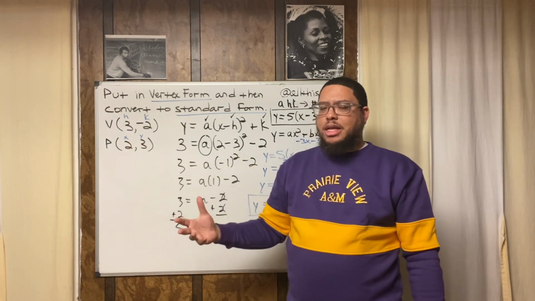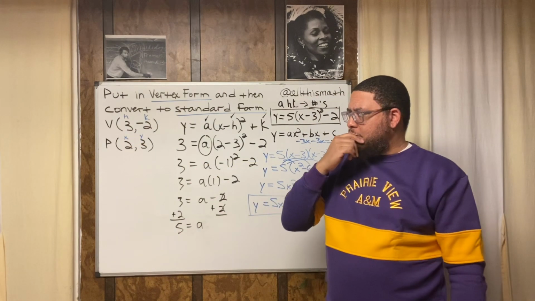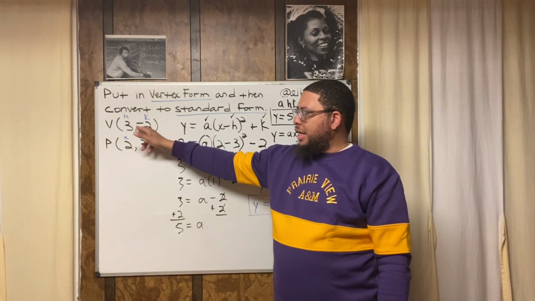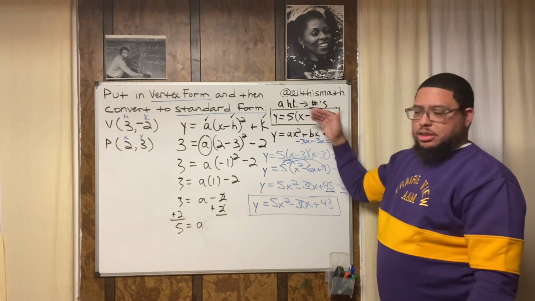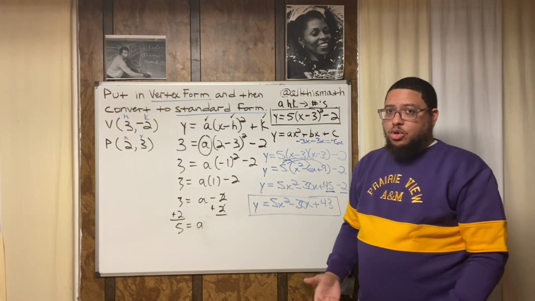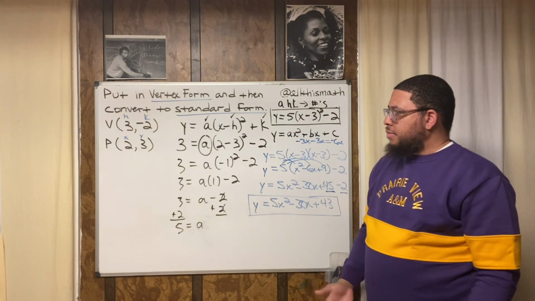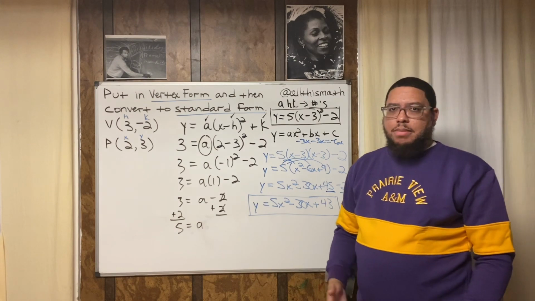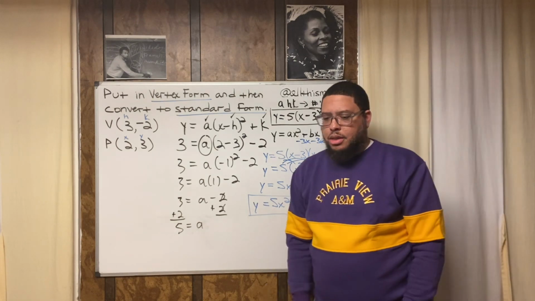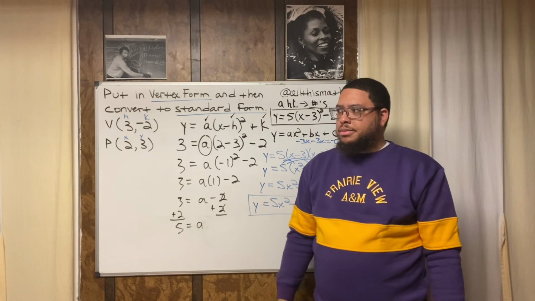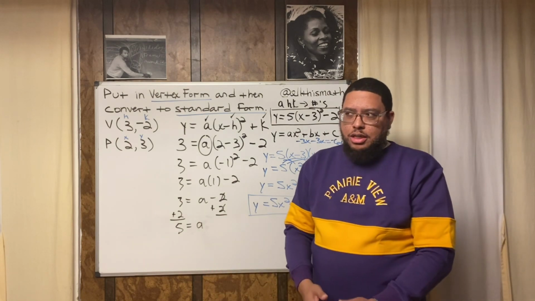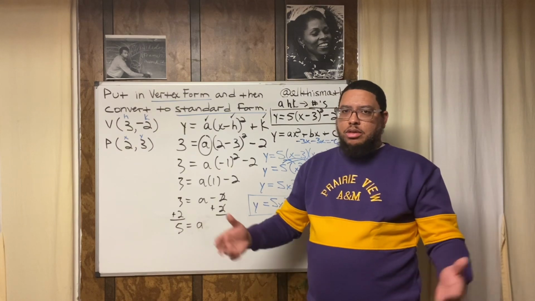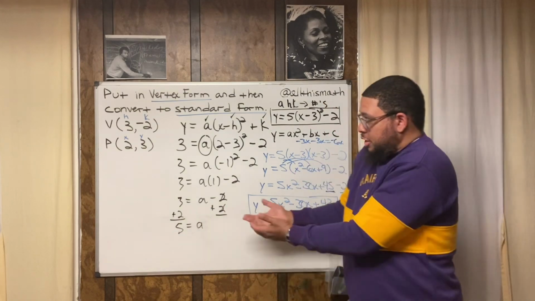So think about how amazing that is for a moment. Just ponder that for a minute. All you need is the vertex and some random point, and you can figure out the whole equation. That's actually kind of dope when you think about it, right? It's kind of like you could figure out somebody's name just from knowing their birthday and, I don't know, their favorite color. With that little bit of information, you could figure out somebody's whole name. That's what we just did here, basically.